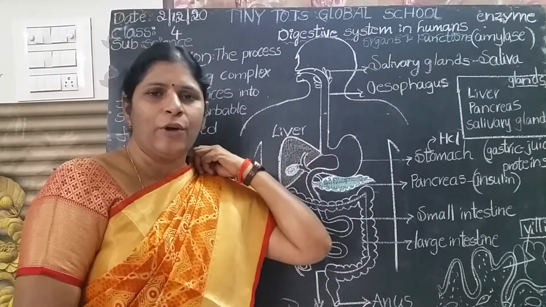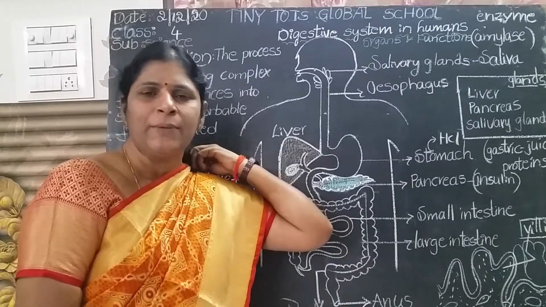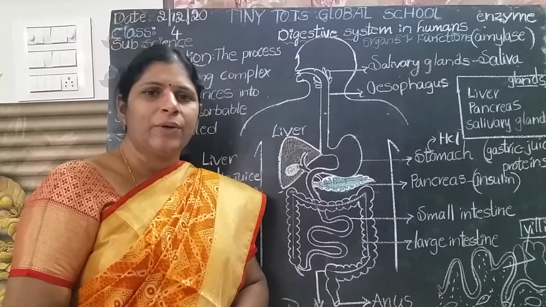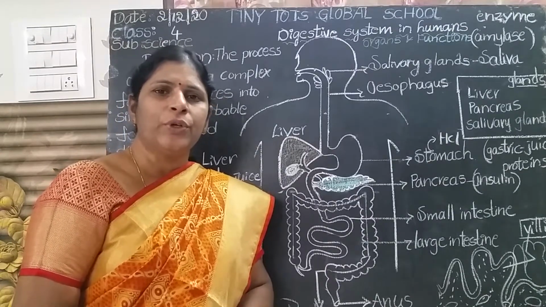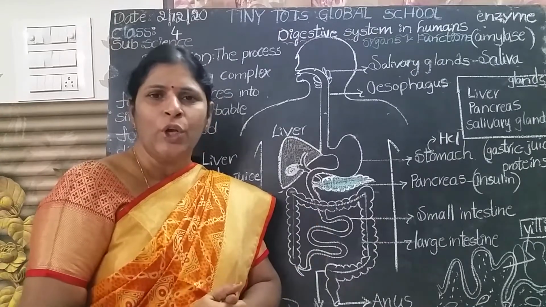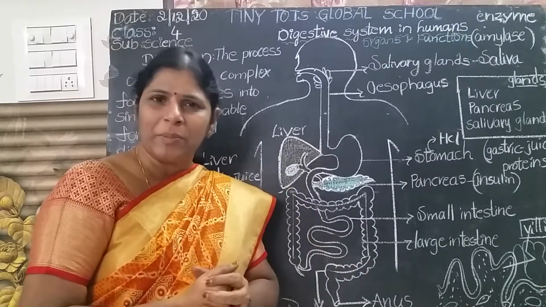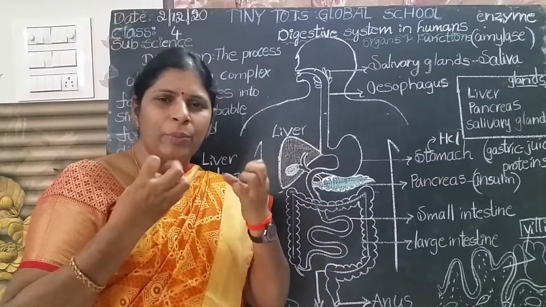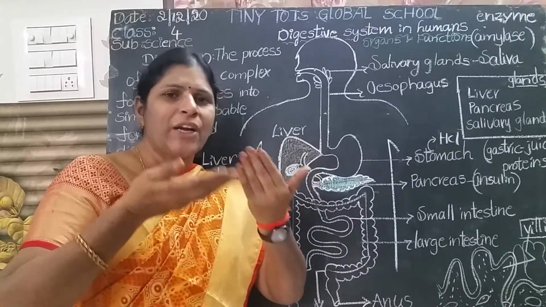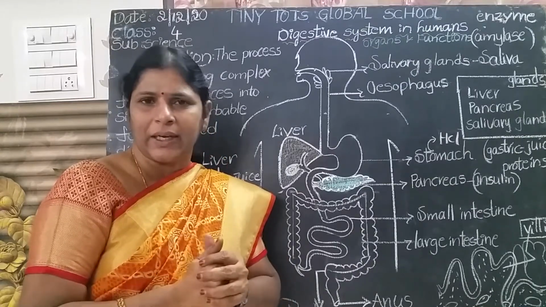Okay, children, now we are going to discuss the process of digestion. Before that, what is digestion? We eat food in simpler form, no children? We cannot eat whole food at a time. We bite the food into small pieces, we chew the food, we grind the food, and we swallow the food with the help of teeth and tongue.